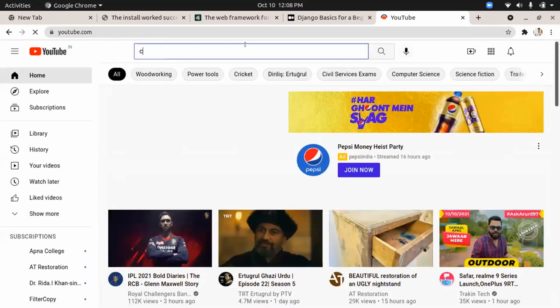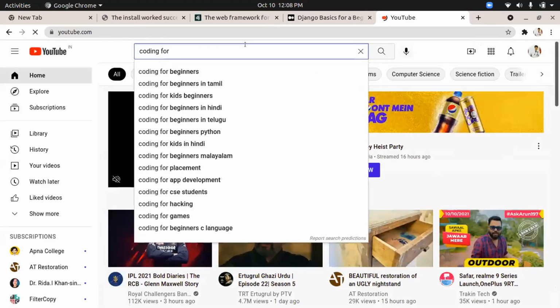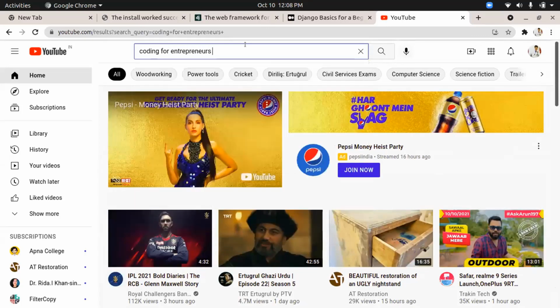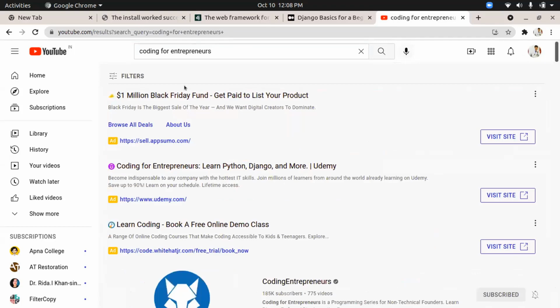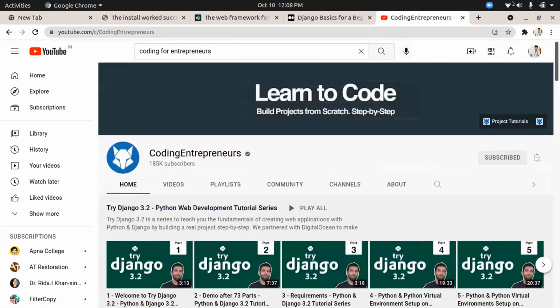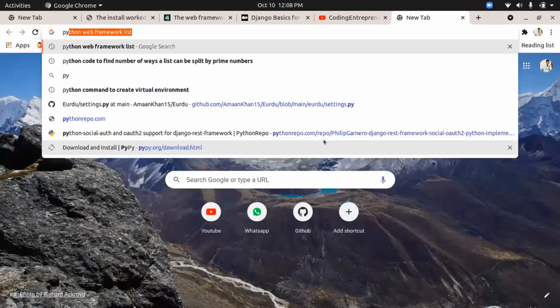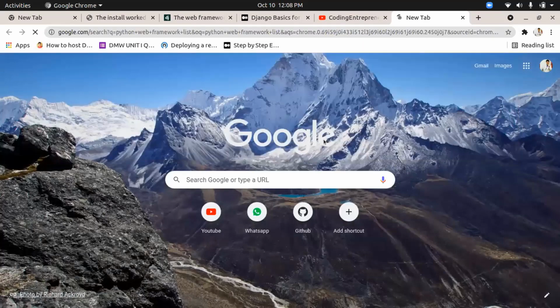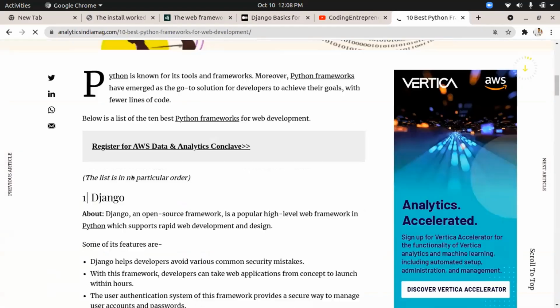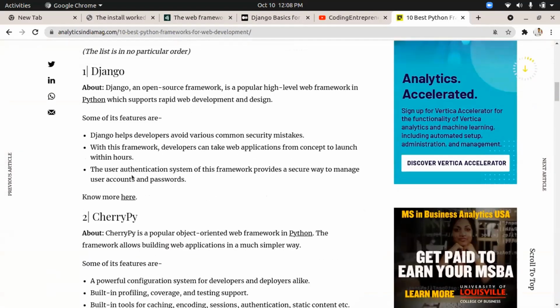Where do I see the framework collections? Like, what all frameworks are available for Django? Yeah, different frameworks available, right? So you can check here, Python web framework list. You can get all the frameworks which are there for Python. I think Django is the industry topper over here as well. Yeah, Django is the industry topper here as well.